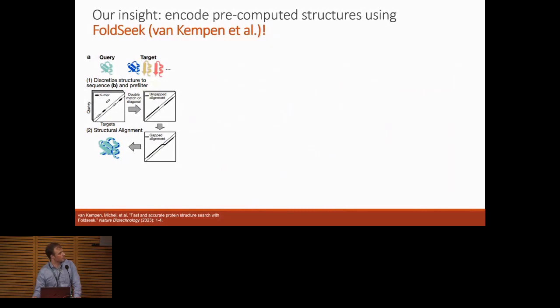And just a brief technical note, the way that we extract the 3D-I sequences for the proteins in our training and test sets is just by querying the AlphaFold DB for exact sequence matches. The FoldSeek folks have already released 3D-I sequences for a lot of the structures in the AlphaFold DB, so we don't even need to compute the FoldSeek sequences, we can just query those directly. For sequences for which there was not an exact match in AlphaFold DB, we've taken a conservative approach and just concatenated an uninformative zero vector. I'll talk a little about better ways to do this representation in future work, but we took a conservative approach so we didn't have false positive matches on the 3D-I sequence.